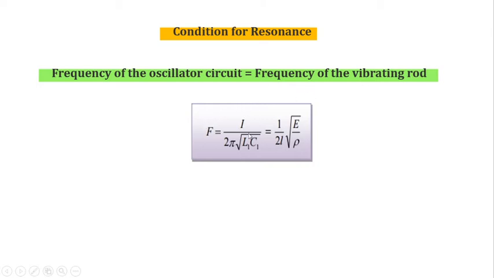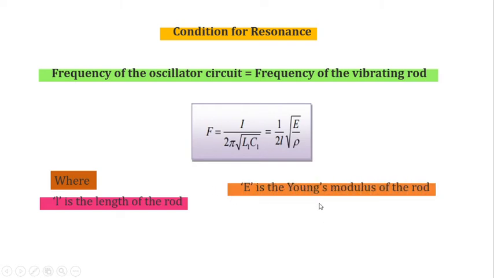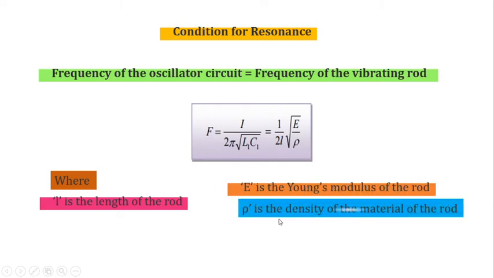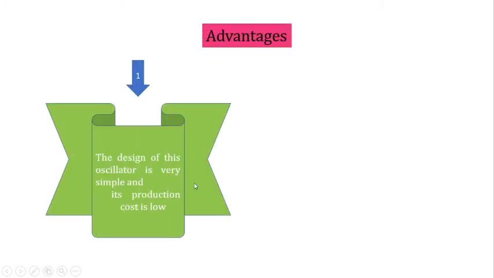We know the formula for the frequency of the oscillating circuit, that f equals 1 divided by 2 pi root of L1C1, and this is the frequency of the vibrating rod: 1 divided by 2L root of E divided by rho, where L1 is the inductance, C1 is the capacitance, L is the length of the rod, E is the Young's modulus of the rod, and rho is the density of the material of the rod. The resonance condition is indicated by the rise in the collector current shown in the milliammeter.